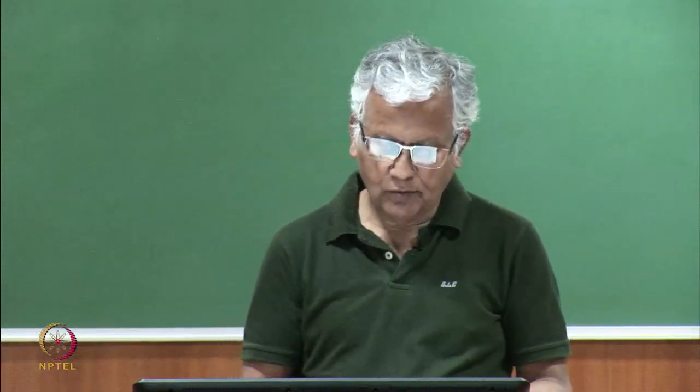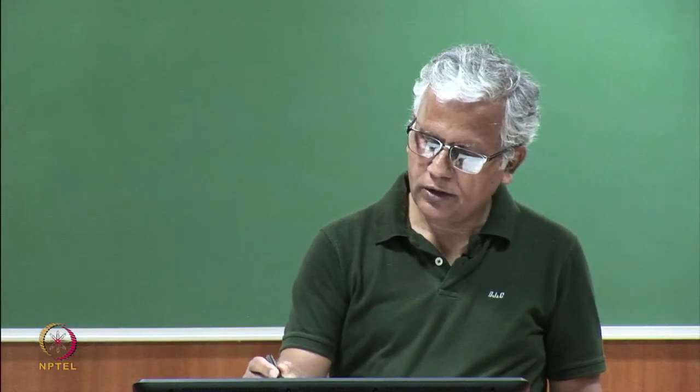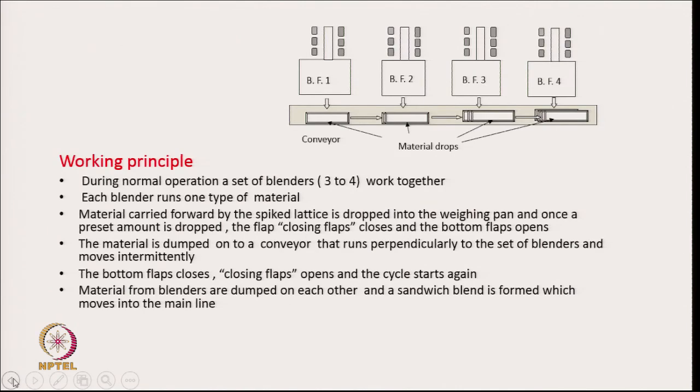And once the material is dropped, the bottom part will close and the closing flaps at the top will open now, and the material will be delivered to the weighing pan again. So, this is how the weighing pan is going to receive a fixed amount of material always and drop it on the conveyor. So, the same thing will be done by all the blenders, one after the other.